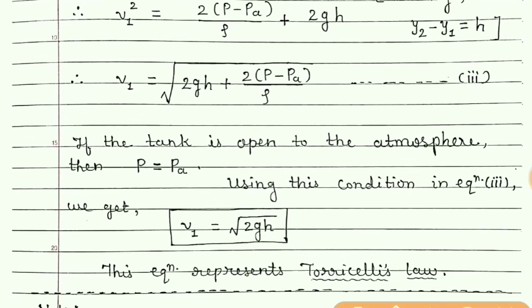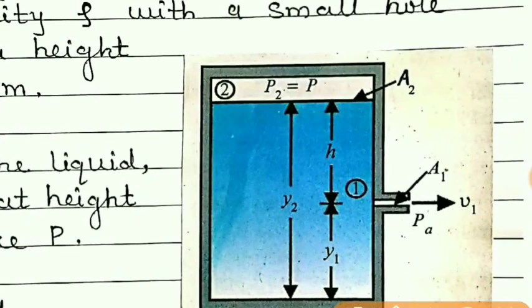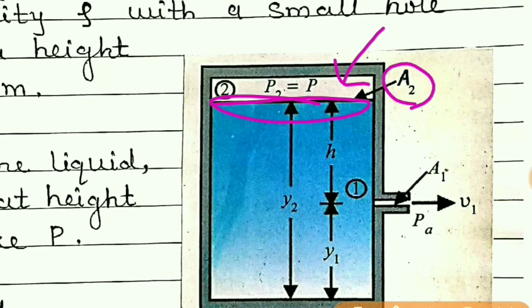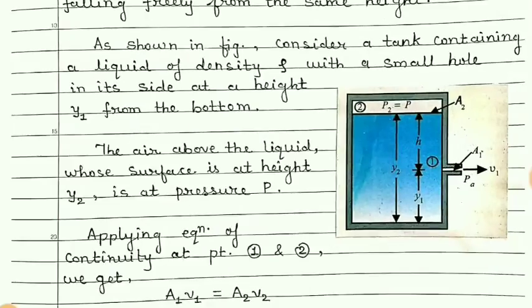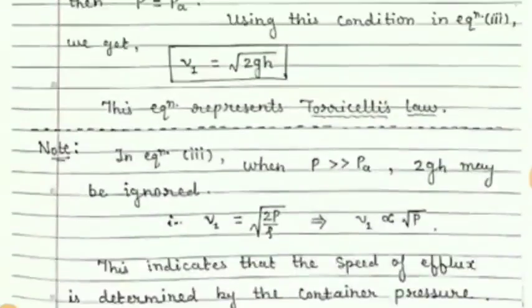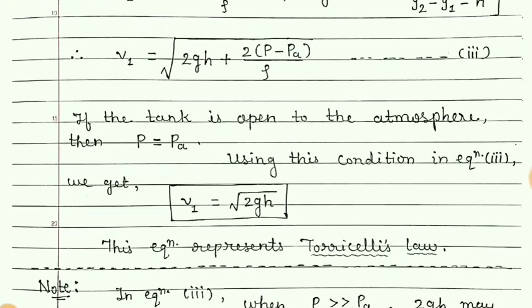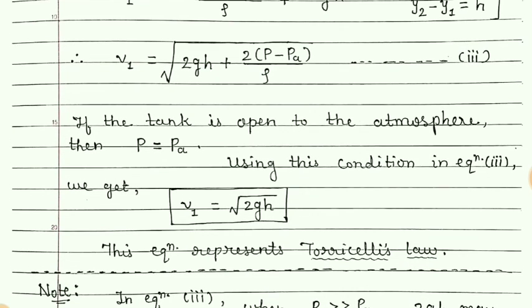Now students, if the tank is open to the atmosphere, means even this part is also open to the atmosphere, then here at this cross section area A2 the pressure will be atmospheric pressure PA. So in that case we can write P is equal to PA.